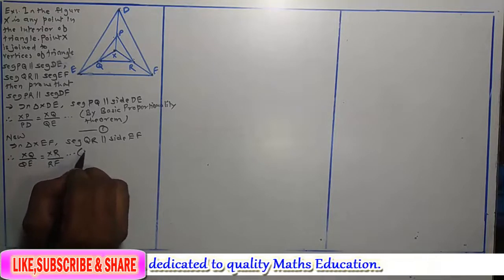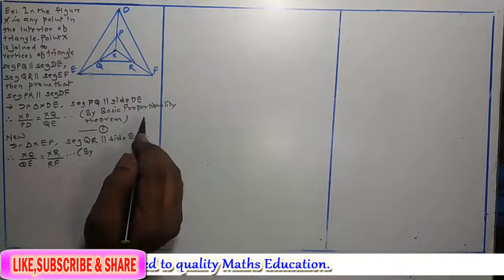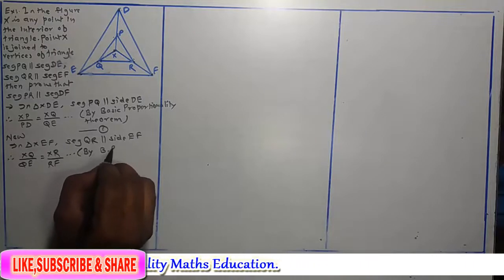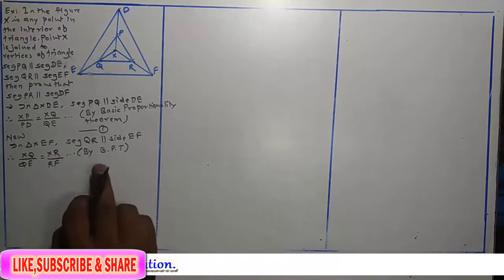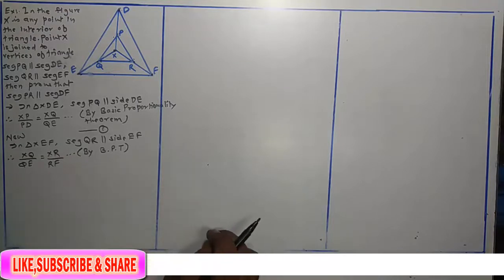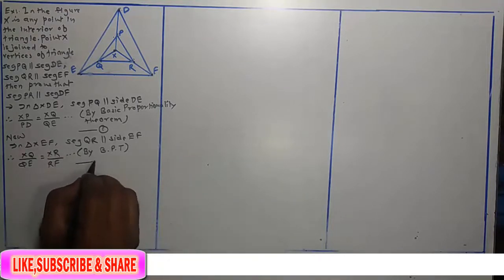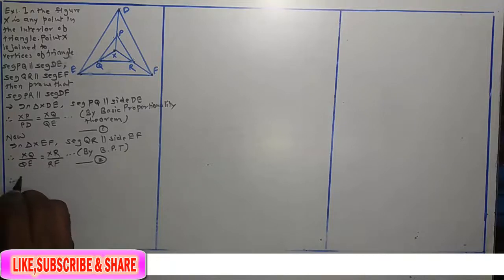Again same reason, we can write basic proportionality theorem in short as BPT, but in exam you write the whole name, basic proportionality theorem. Okay, this is equation number 2.